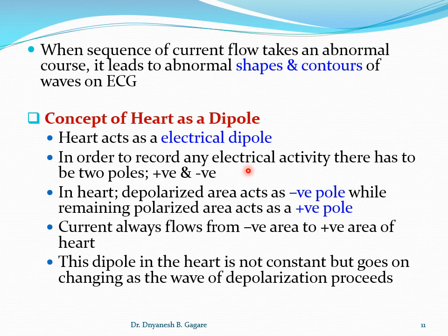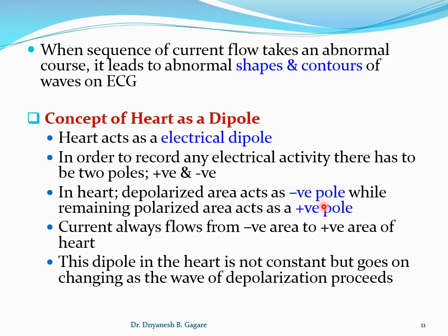So we require two poles, a positive pole and a negative pole, and the heart acts as a dipole because it has two poles, positive and negative. Now applied in the heart, remember, in the heart the depolarized area acts as a negative pole, while the remaining polarized area acts as a positive pole. These poles are fixed in a battery.